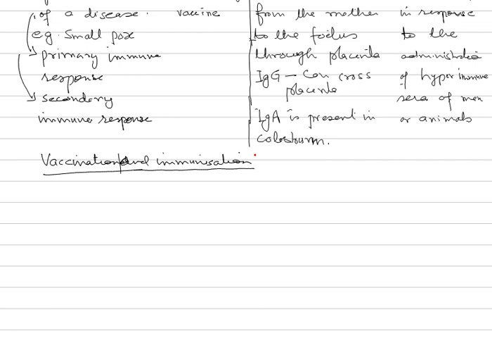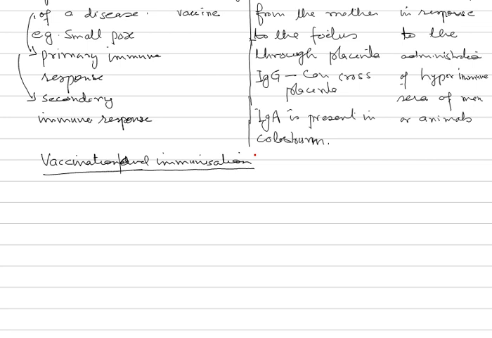Now, vaccination refers only to the administration of any vaccine. We say that he's vaccinated. It means that the person is administered a vaccine, any vaccine, as a matter of fact. But then, what is immunization? Immunization is a bigger process.